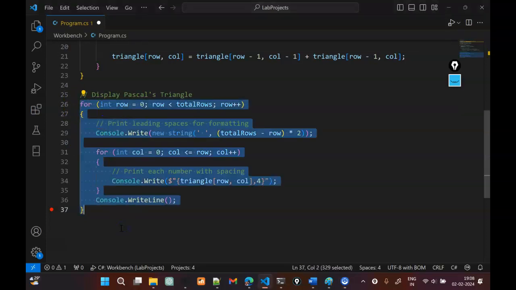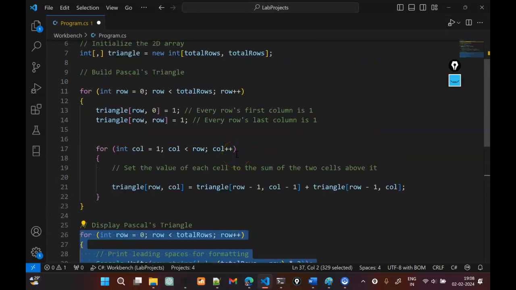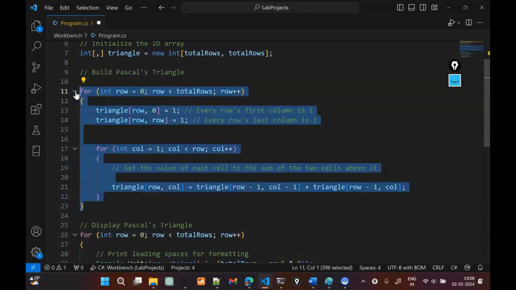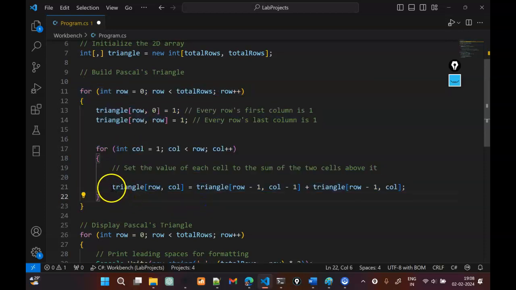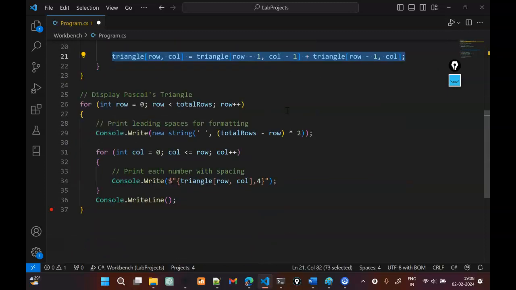So to conclude this video, we just saw how we are building the actual 3 by 3 array with 1, 1, 1 and 1, 2, 1 by using the Pascal triangle formula we saw previously. And in the next video, we'll see how we will actually print that.